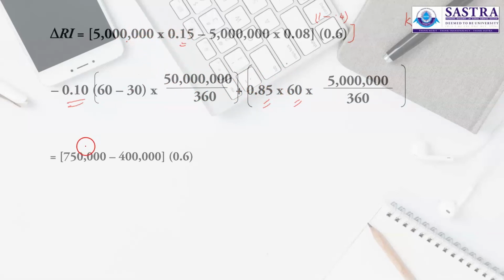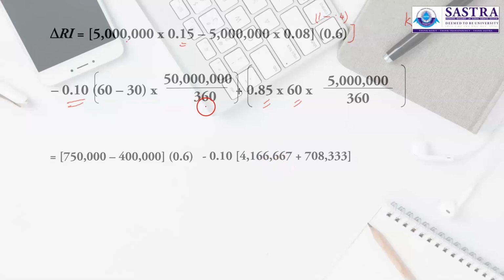Okay, by simplifying the equation, it is 5 million, 15%, 7.5 lakhs, 0.75 million. 5 million, 8%, it is 0.4 million or 4 lakhs, into 1 minus tax, that is 0.6, minus cost of capital 10%, and 50 million daily sales existing times 30 days is 4,166,667.